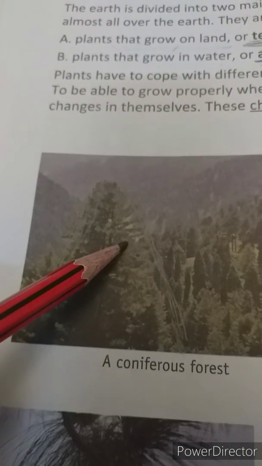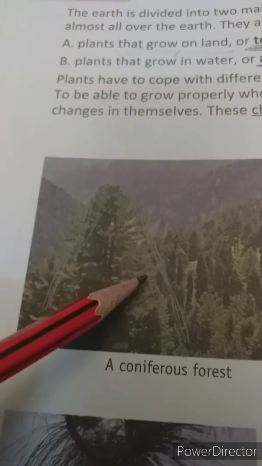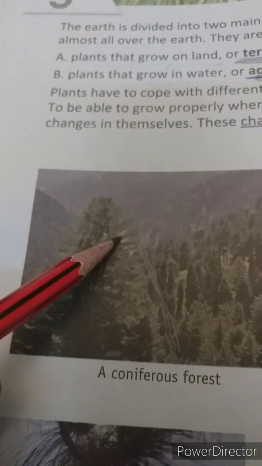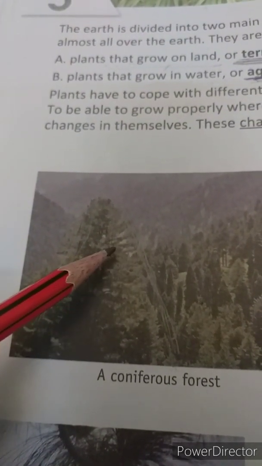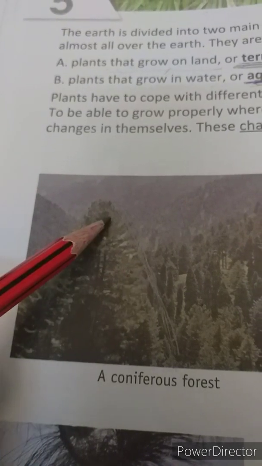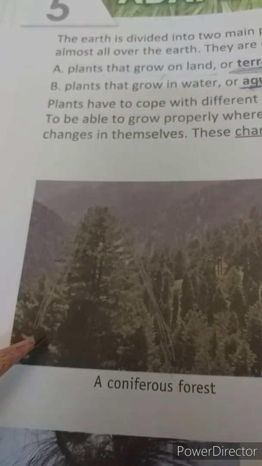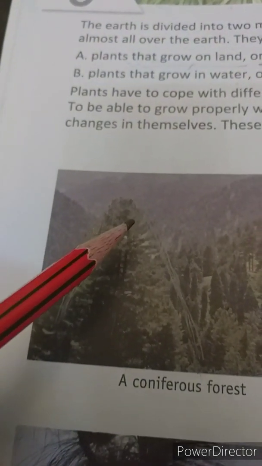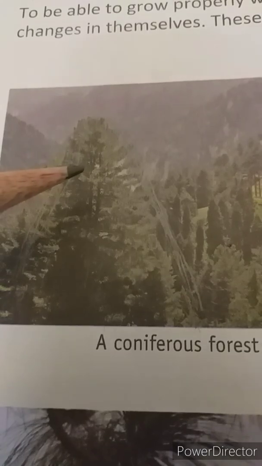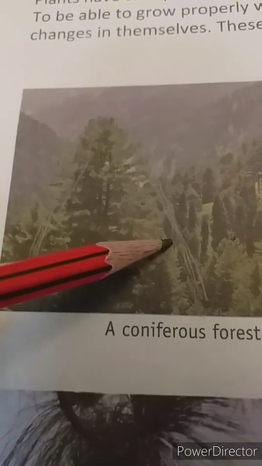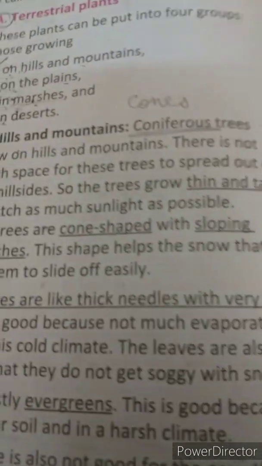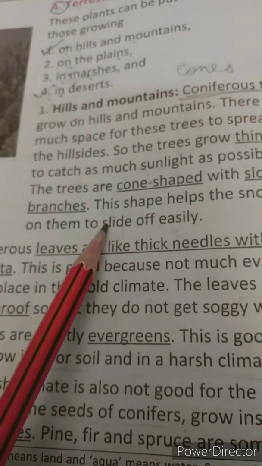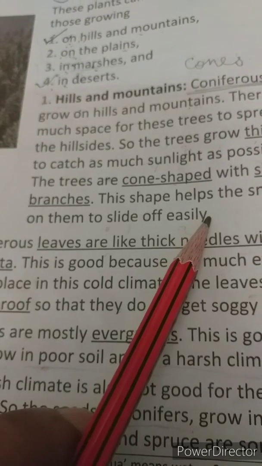So if it gets clogged on the surface of the leaves, what will happen? It will block the sunlight, it will block the oxygen, carbon dioxide, everything is blocked, and this plant may die. So their branches are sloping. It's written here also. This shape helps the snow that falls on them to slide off easily.